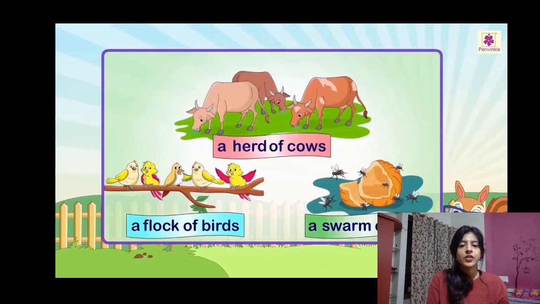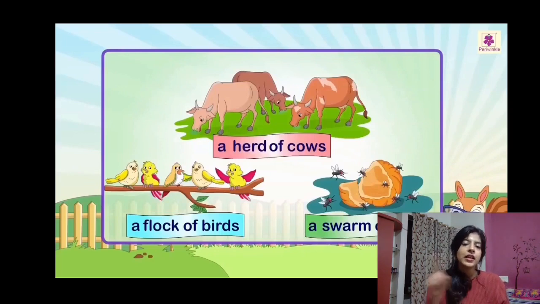As you can see on the screen, I gave you an example, a flock of birds, right? That means a group of birds. A herd of cows, that means a group of cows. And a swarm of flies, which is also a group of flies. So the groups are always different. There are different names to different groups. There are many types of groups. So we are going to study these nouns. So always remember, a group of something is always called a collective noun.